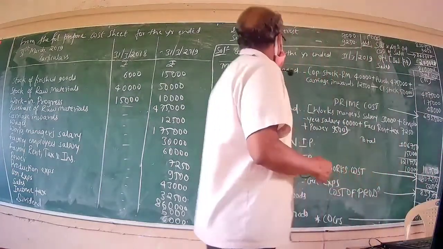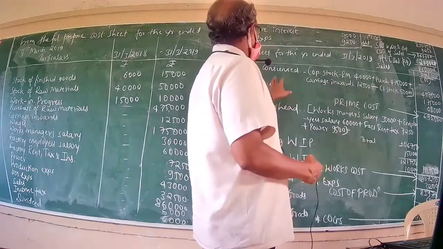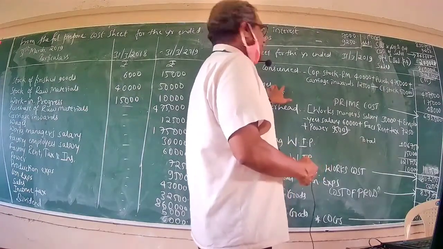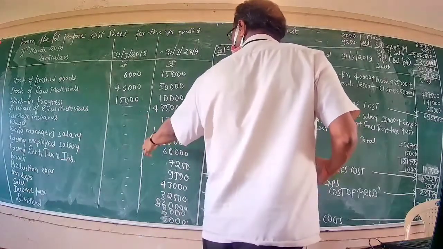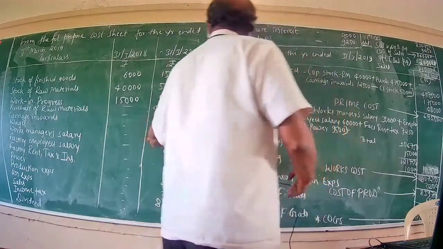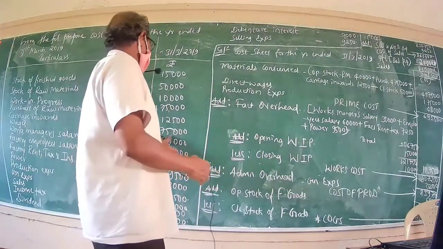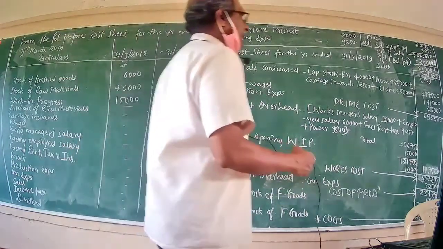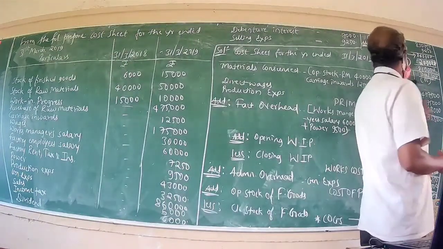Now, which is the second item of prime cost or element of cost? The second element of direct cost is your direct wages. It is specifically given in the problem: the amount of wages is given at rupees 1,75,000. Thus, 1,75,000 is the direct wages.